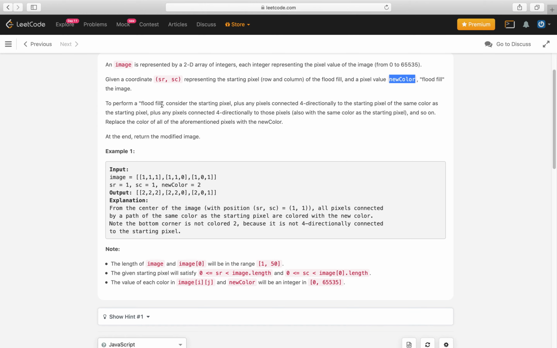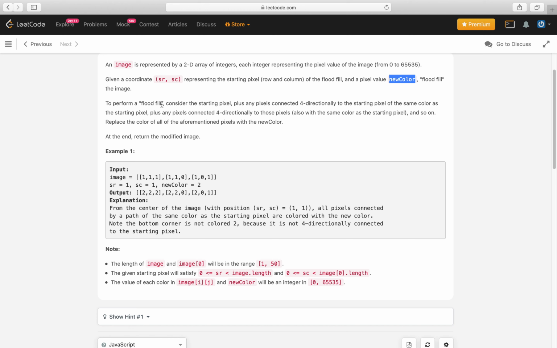To perform a flood fill, consider the starting pixel plus any pixels connected four-directionally to the starting pixel of the same color as the starting pixel, plus any pixels connected four-directionally to those pixels also with the same color as the starting pixel, and so on. Replace the color of all the aforementioned pixels with the new color.